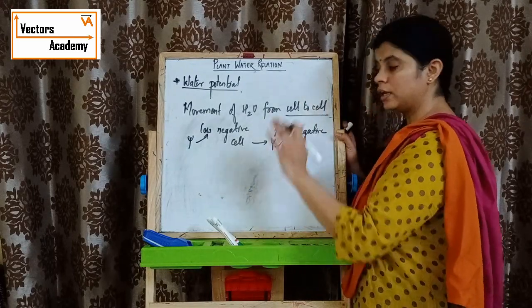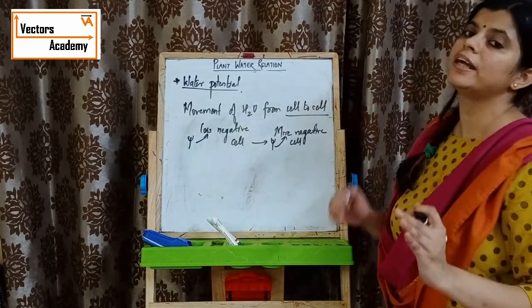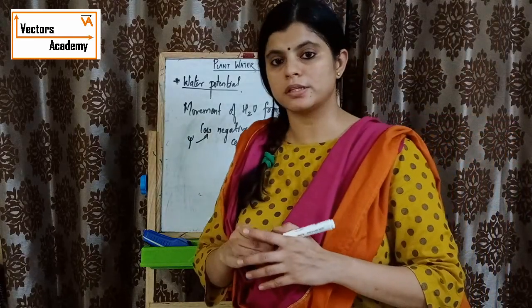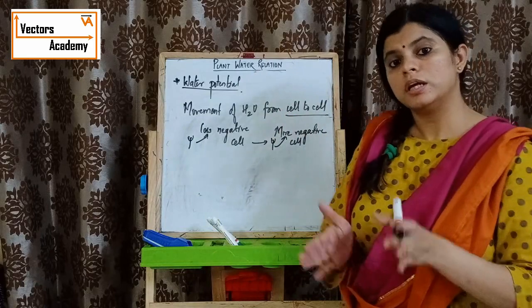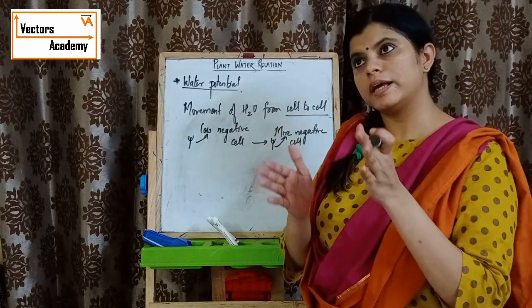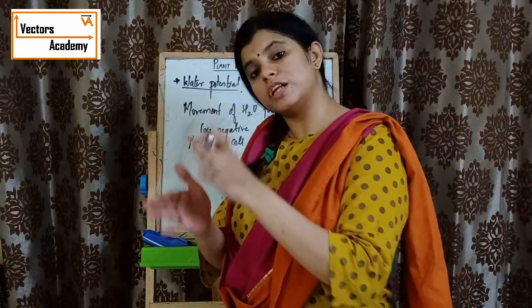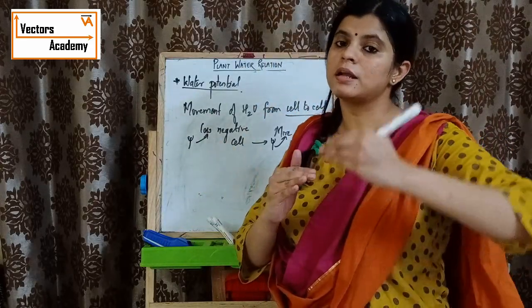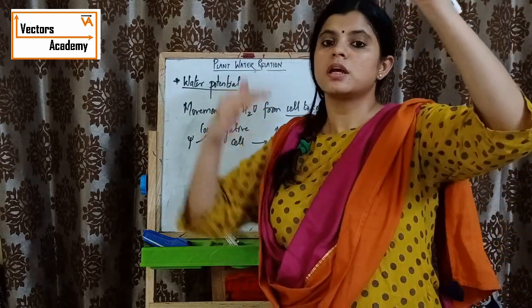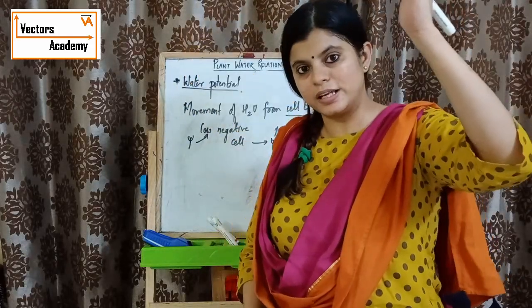Water potential, what is water potential? The kinetic energy of the molecules present. The water potential of pure water is always 0, and as the number of solute molecules increases, the water potential decreases.